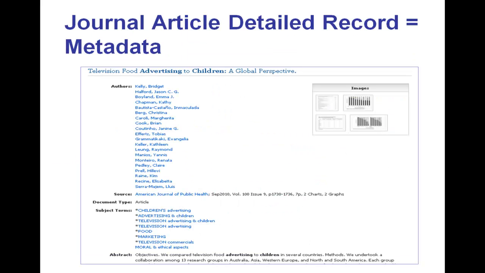Here's one for a journal article from Academic Search Complete. The title of the article is Television Food Advertising to Children, a Global Perspective. Because it's a global perspective, we have a heck of a lot of authors. So we have an authors field, a metadata field, and you can see we have multiple authors listed here, because a lot of people were working on this article.